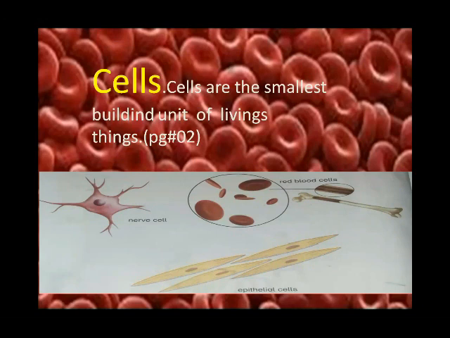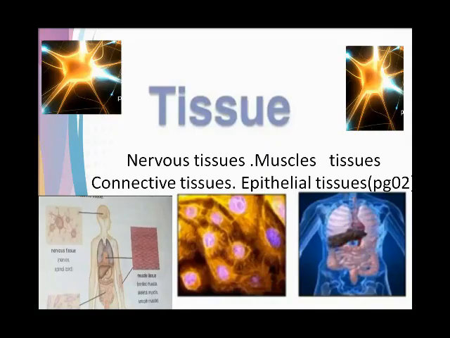Then we learn about the tissue. Cells group together to form tissues. What is the definition of tissue? A tissue is a special group of cells which perform a similar job. Tissues can be muscular, connective, nervous, and epithelial tissues. Bone is a connective tissue.